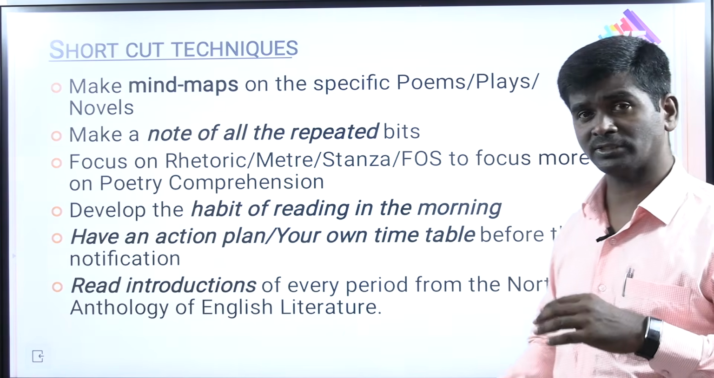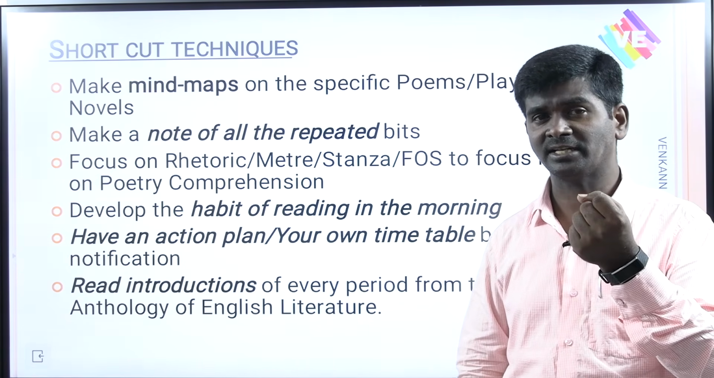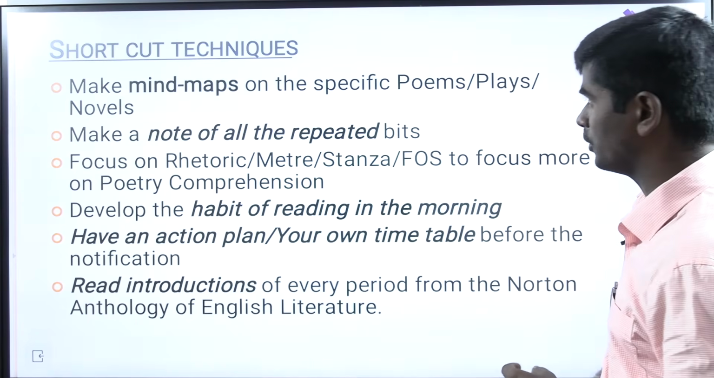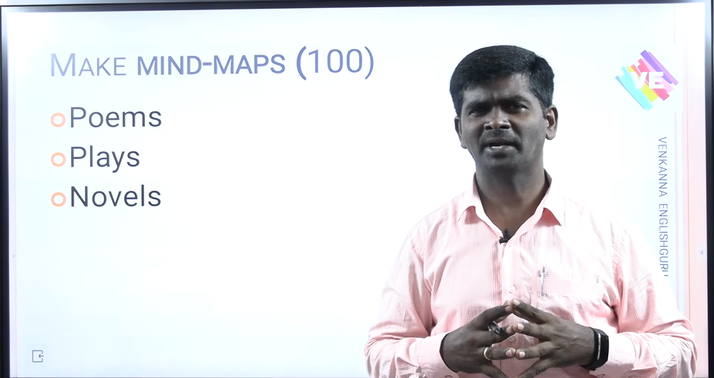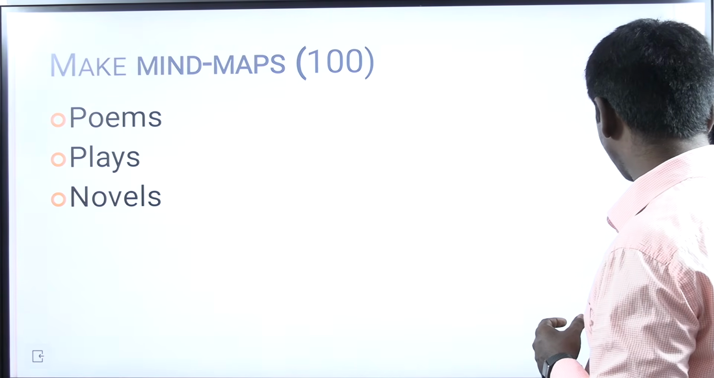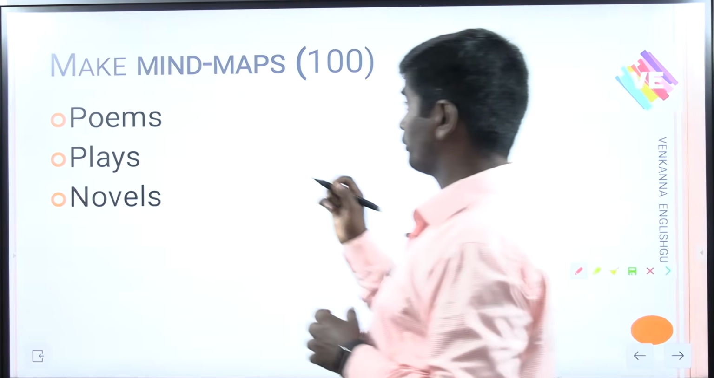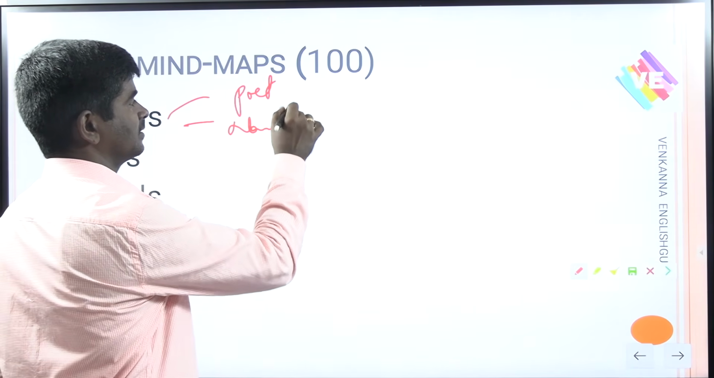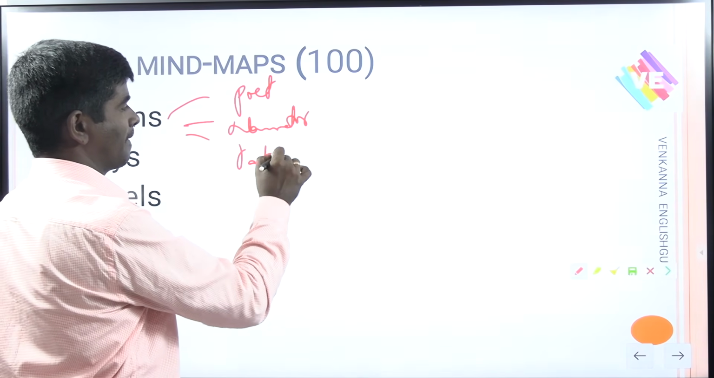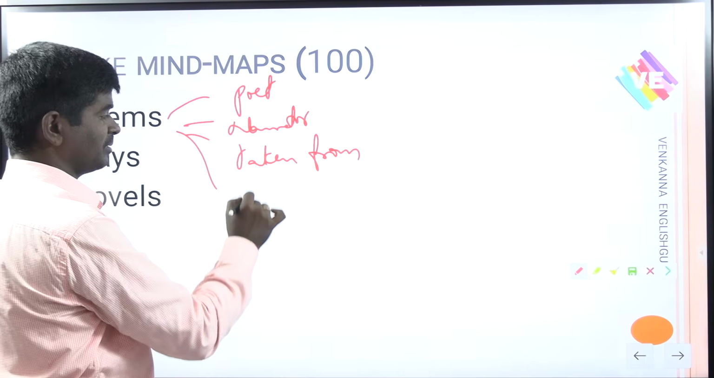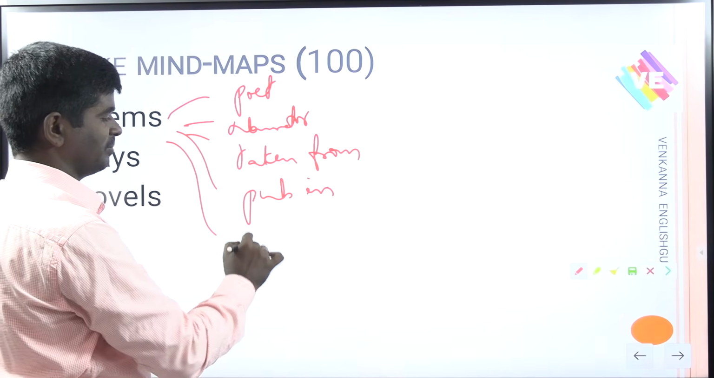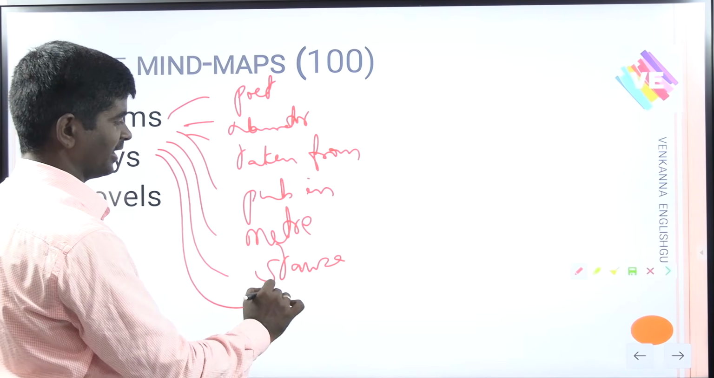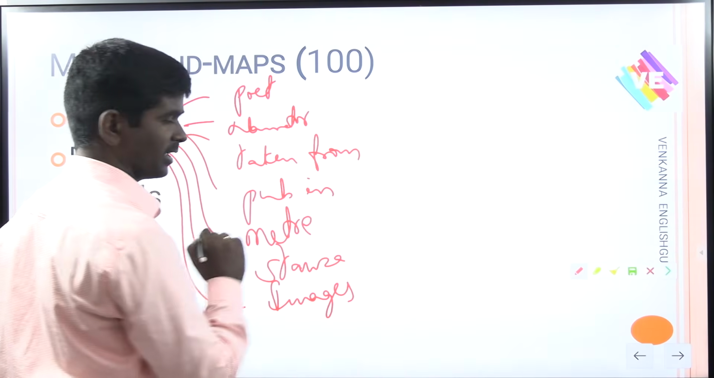Next, read introductions. That I can tell you, the popular text that I liked, not an anthology. Read introductions and the authors, which is going to help you a lot. Next, as I told you regarding mind maps, with regard to a poem, you need to know who is the poet and who are the narrators, where it is taken from, when it is published, what is the meter, what are the stanza forms, and what are the images used in that.